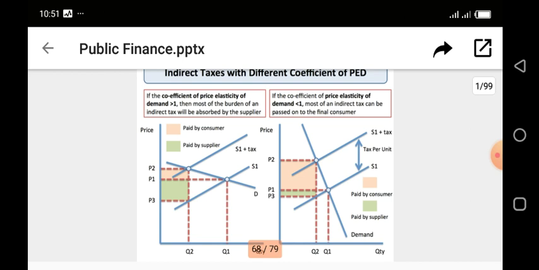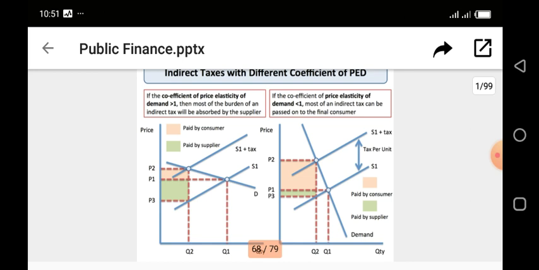And the new equilibrium point is P2 down to Q2. So now looking at this diagram, it shows that the quantity before was at Q1. Now it's at Q2.